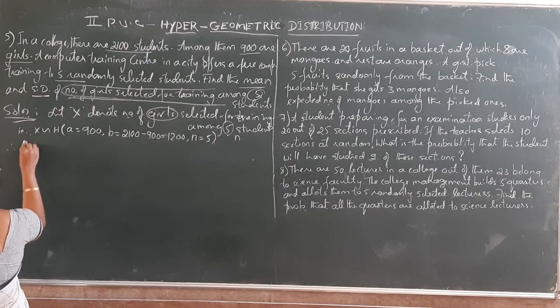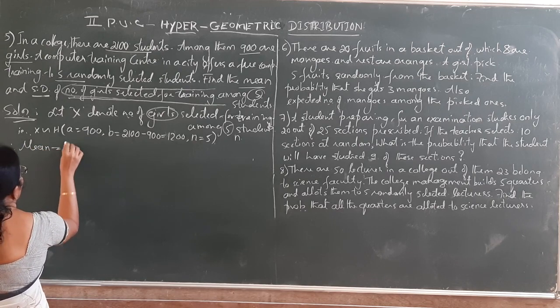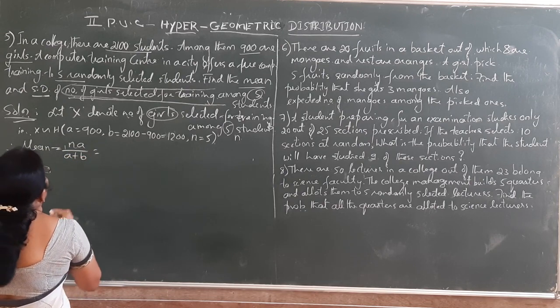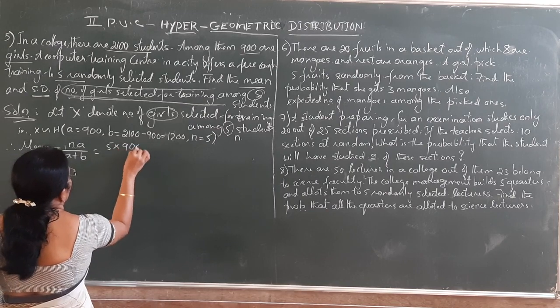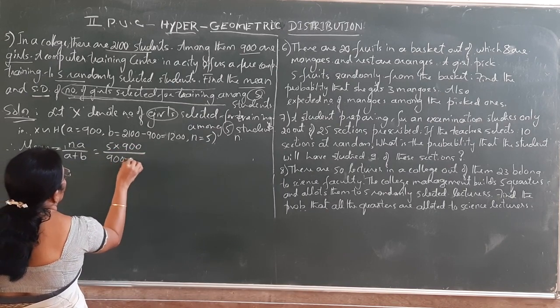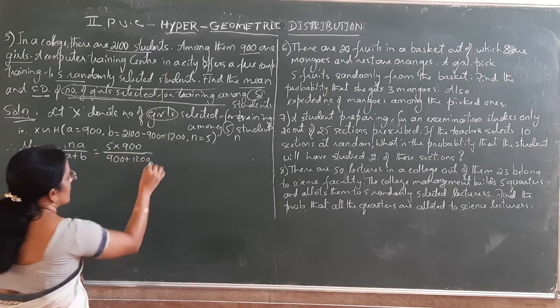Now, mean is given by mean equal to nA divided by A plus B. It is the formula: n is 5, into A is 900, divided by A plus B, 900 plus 1200, or directly we can write 2100.